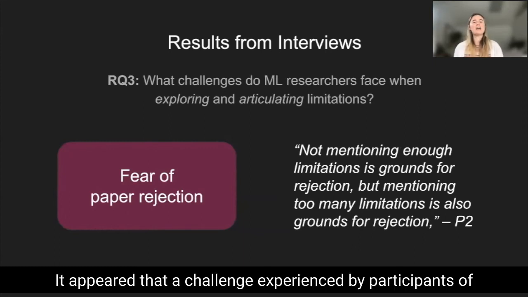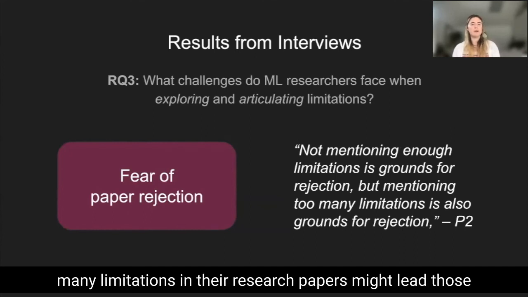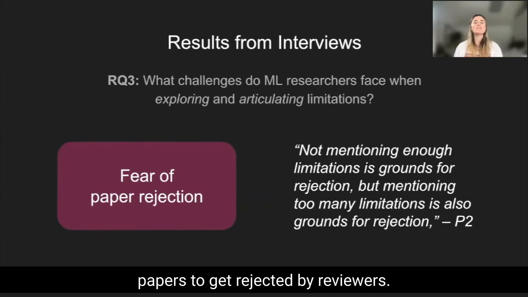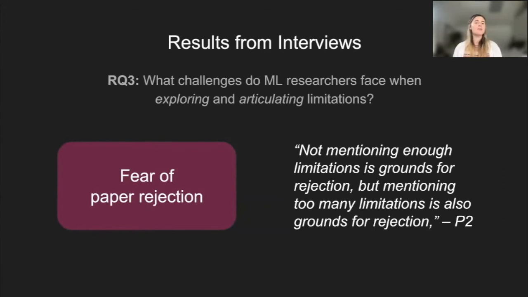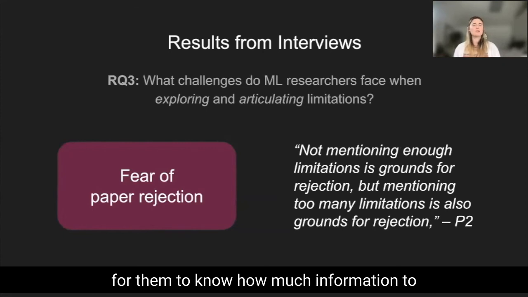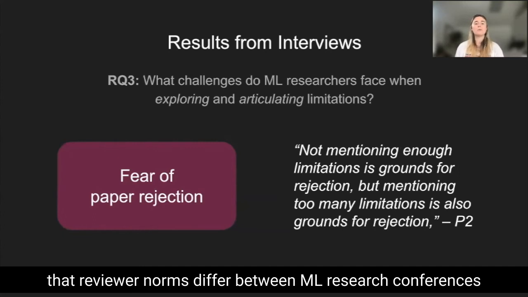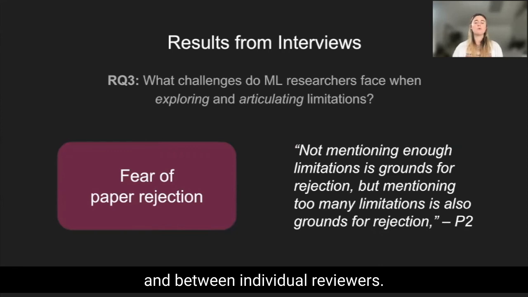It appeared that a challenge experienced by participants of all experience levels was a fear that exposing too many limitations in their research papers might lead those papers to get rejected by reviewers. A few participants explained that it was difficult for them to know how much information to disclose about limitations in their papers, especially given that reviewer norms differ between ML research conferences and between individual reviewers.